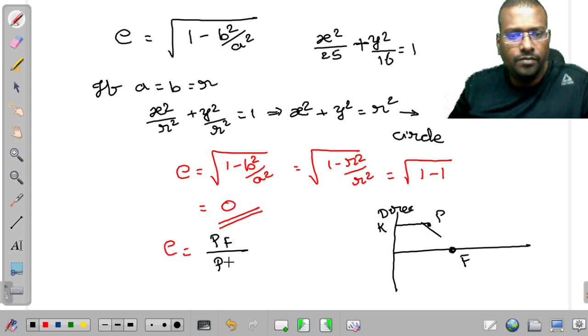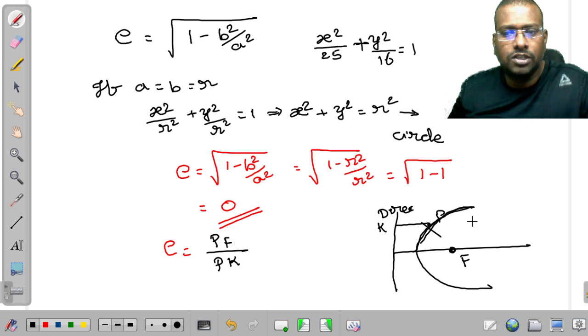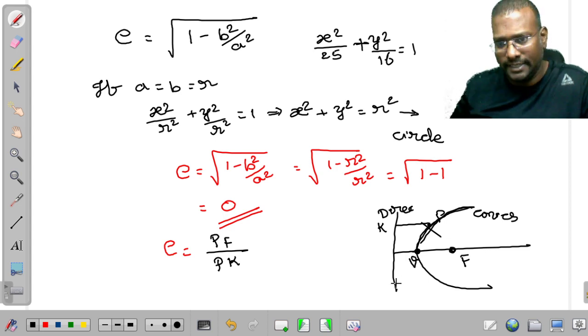This is K: PF by PK. The points which satisfy this particular eccentricity value are considered as conics, and wherever the conic meets the axis is considered as the vertex, and this point we will consider as O or O1.